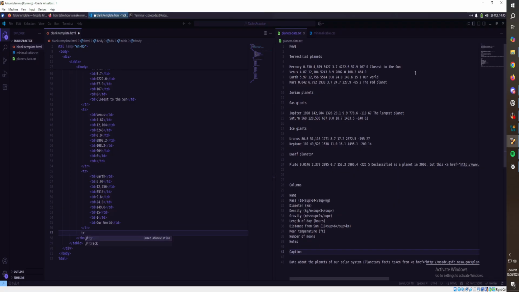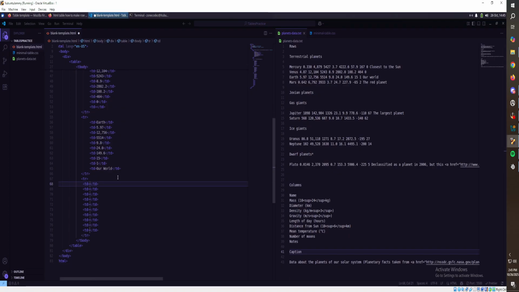So TR with a child of TD data times 10. And then we're just going to keep doing this till we finish the table. Really simple now.